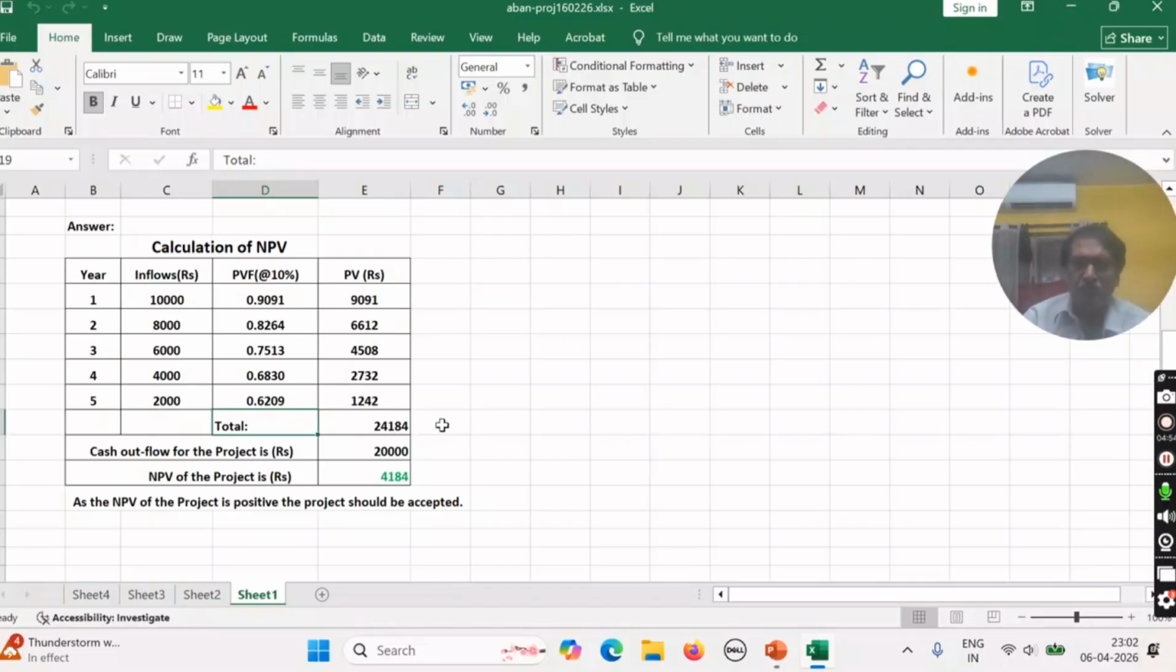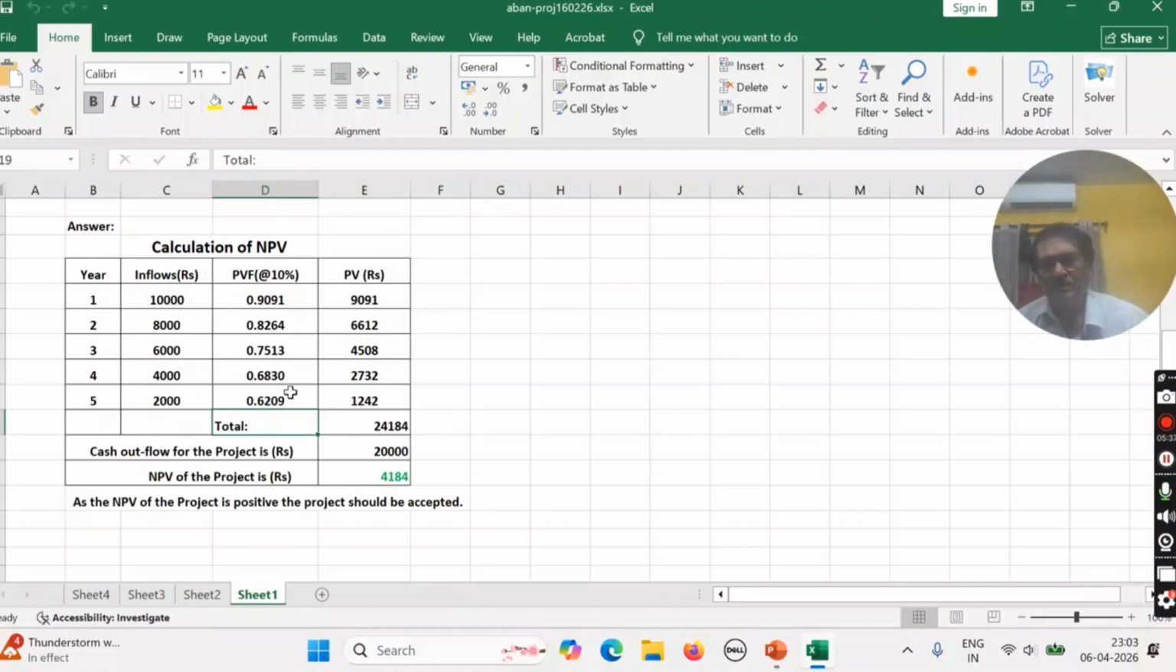How much is it? 24,184. If the project runs for 5 years, then the total present value will be this. This is the inflow of fund. And what is the outflow of fund? As the investment is rupees 20,000, this is the outflow of fund, and we have to subtract it. This minus this, the net present value is 4,184. As this is positive, that is, surplus fund will be generated in this project after running for 5 years, this project should be accepted.